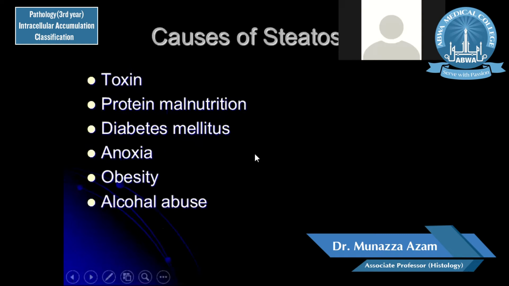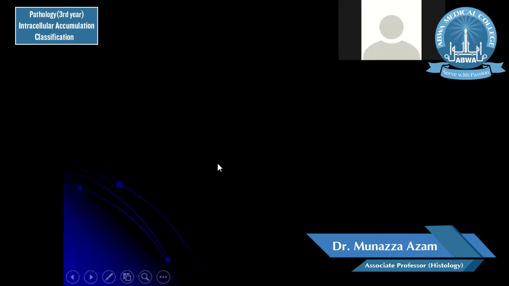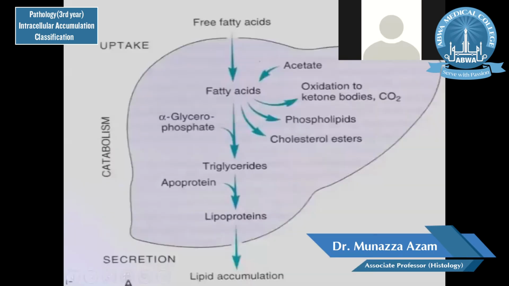From the examination point of view, these intracellular accumulations are very important, and you are frequently asked about the causes of steatosis and changes, and how the catabolism can cause these changes. So this is the liver, and free fatty acids are taken up by the liver. In a normal working liver, or in a normal parenchyma of the liver,